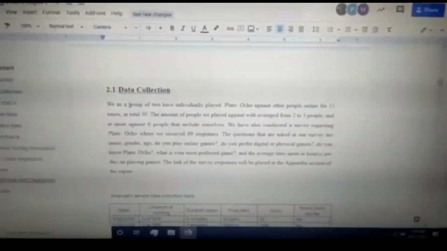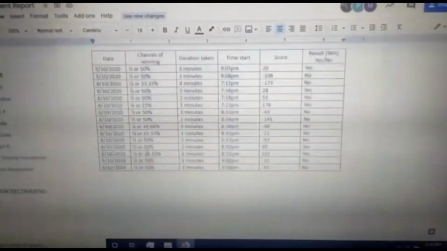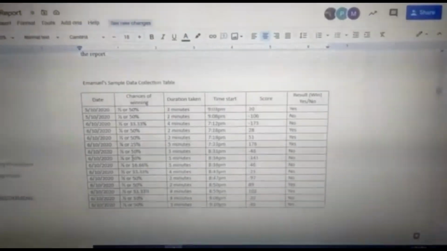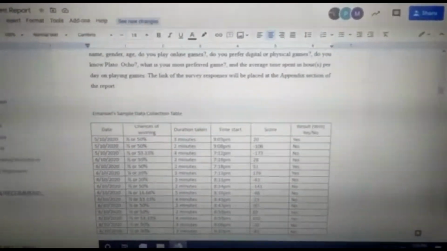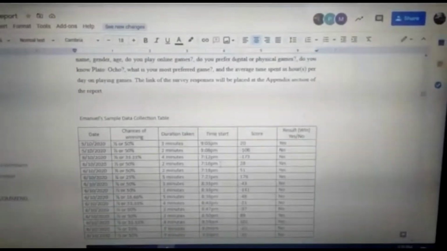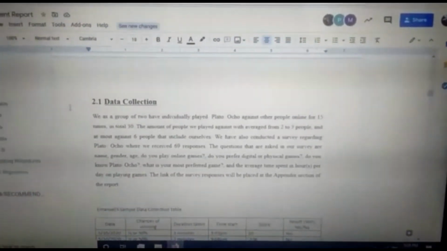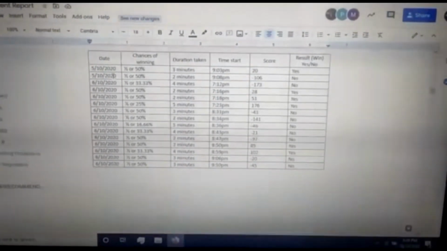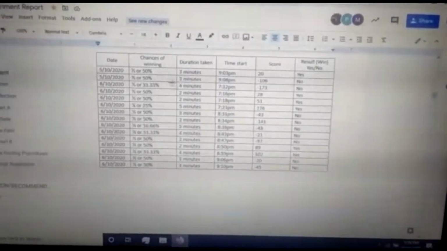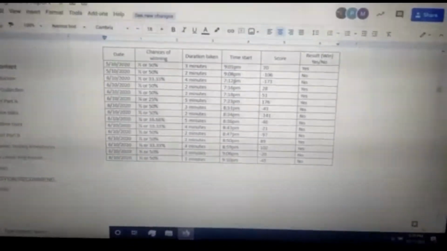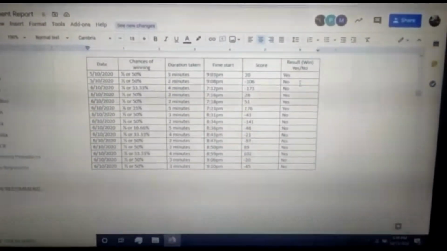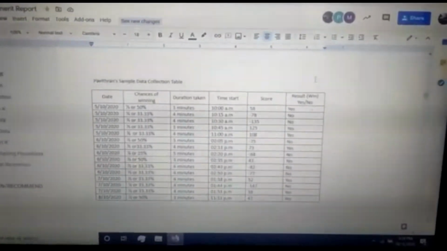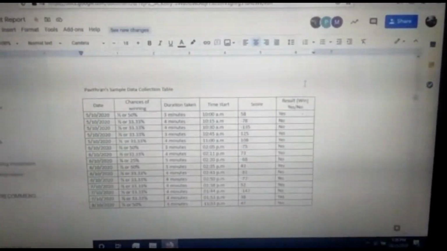This part of the report is data collection. After playing games individually, me and Pavi have inputted our data in the table which we got from the template in Google Classroom. This is a brief talking about our data collection. So we have the date that we played on, the chances of winning, the time taken, the time start, score, and result. This is my table. That's 15 rows. This is Pavi's table. That's another 15 rows. In total, 30.